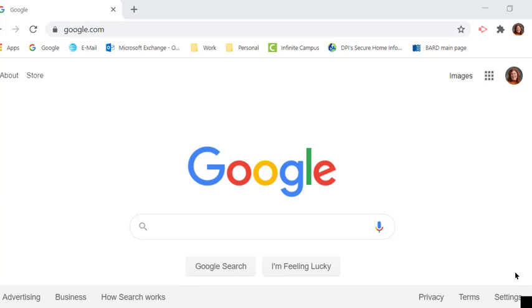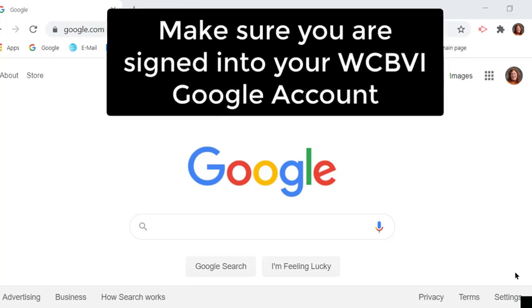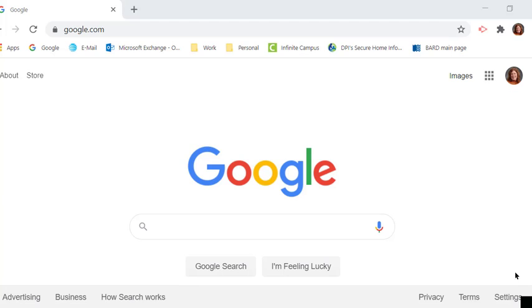So right now we're on the Google main page, and whether you're a screen reader user or not, or a student or staff member, the most important first step is to make sure that you're signed into your Google account. If you're not, you're going to get all sorts of weird error messages if you try to get into Google Meet. So the first thing we're going to do is, like I said, we're on the Google main page.